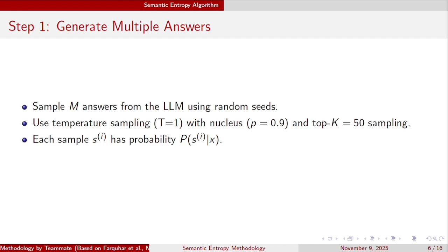So first, they sampled multiple generations from the same model for a given question. Each sample uses random seeds and temperature-based sampling, with a temperature value of 0.9 and top-k sampling with a k value of 50. This gives a diverse set of plausible answers, capturing the model's range of possible outputs. These answers will later be compared semantically.